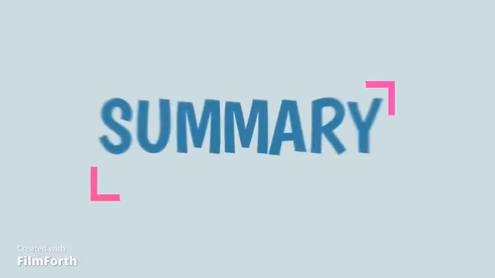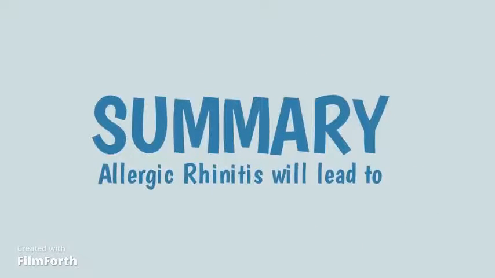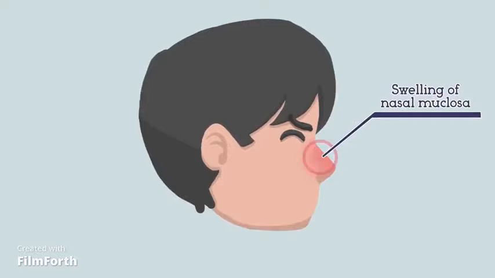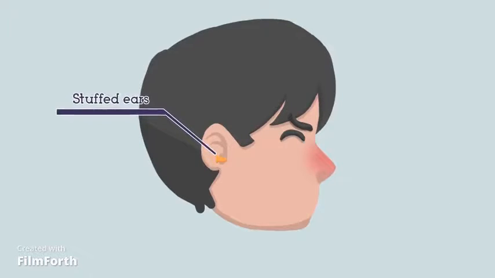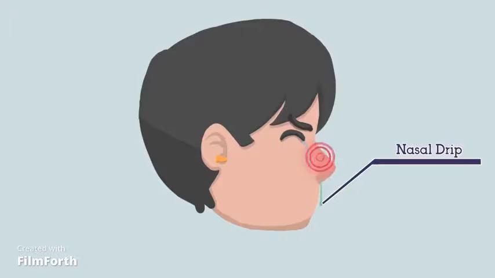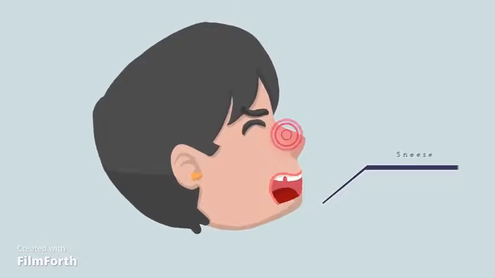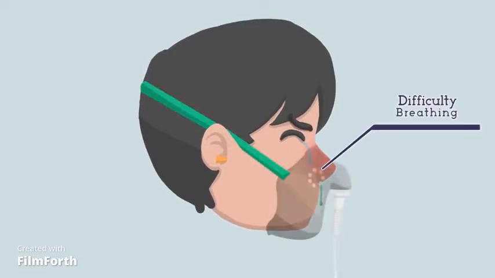To summarize, allergic rhinitis will lead to 1. The swelling and congestion of nasal mucosa. 2. Watery eyes. 3. Stuffed ears. 4. Nasal drip due to excessive mucus production. 5. Sneezing. 6. Difficulty breathing.